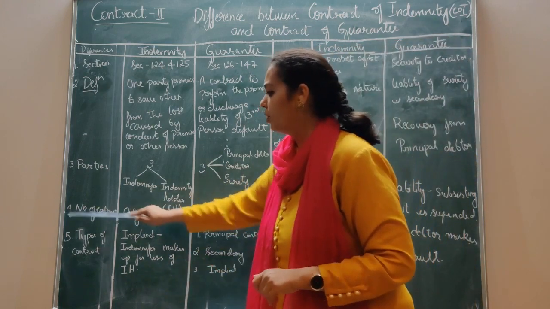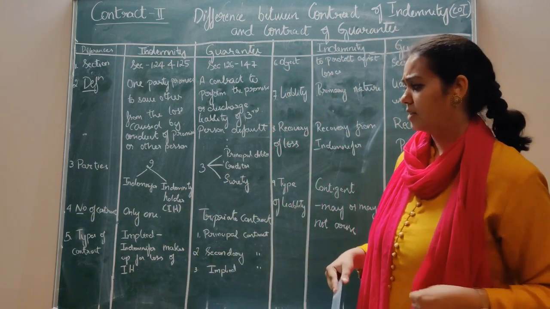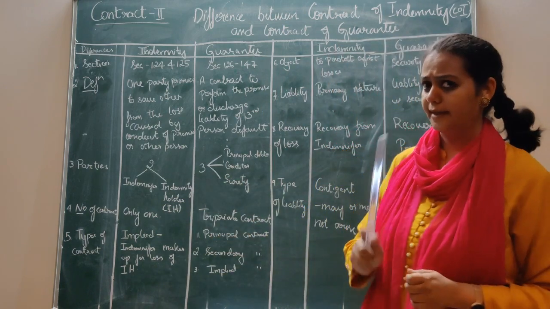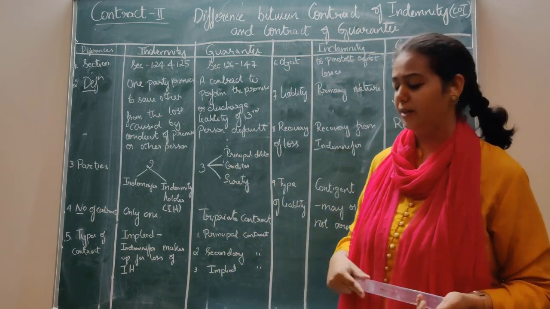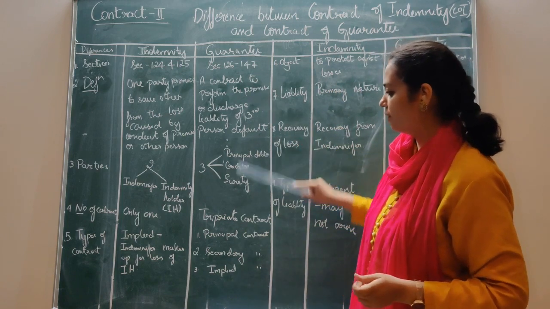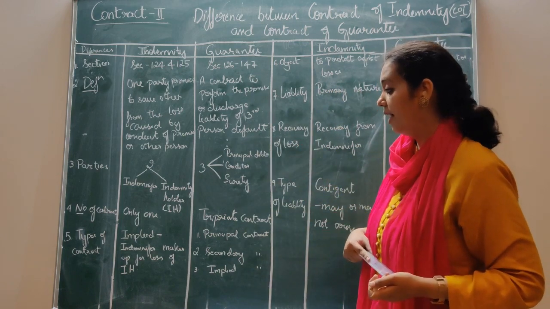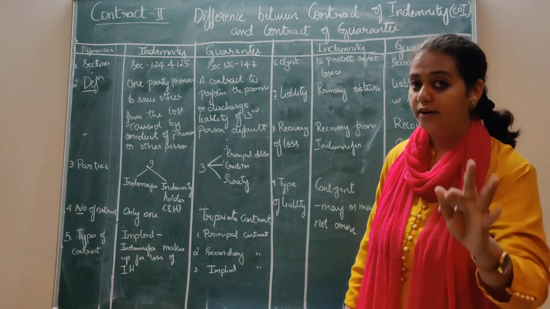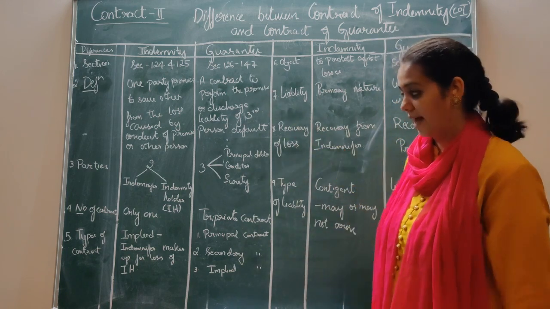Clear? The fourth point is number of contracts. How many contracts do you see in this? There is only one contract between the indemnifier and the indemnified. When coming to the contract of guarantee, how many contracts do you see? It is a tripartite contract. That is, there are three contracts that exist in a contract of guarantee.